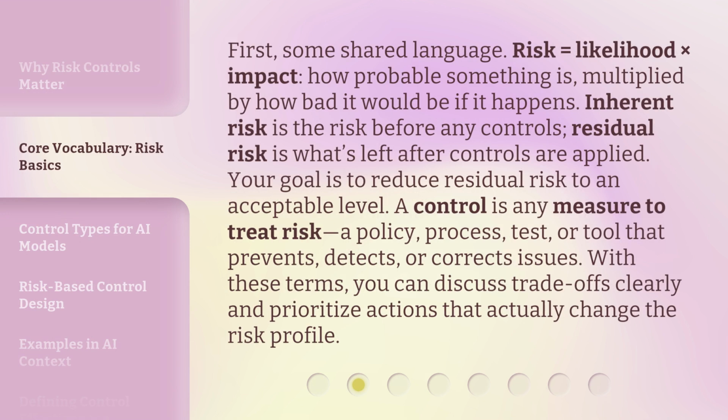First, some shared language. Risk equals likelihood times impact: how probable something is, multiplied by how bad it would be if it happens. Inherent risk is the risk before any controls. Residual risk is what's left after controls are applied. Your goal is to reduce residual risk to an acceptable level. A control is any measure to treat risk: a policy, process, test, or tool that prevents, detects, or corrects issues. With these terms, you can discuss trade-offs clearly and prioritize actions that actually change the risk profile.